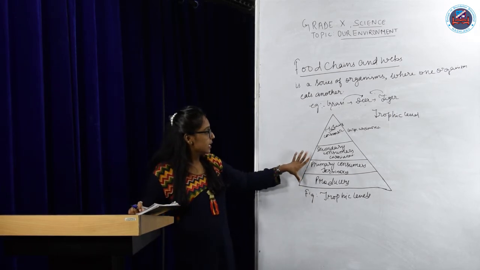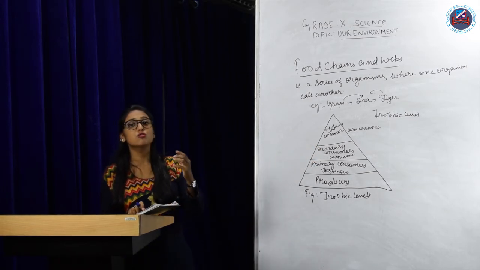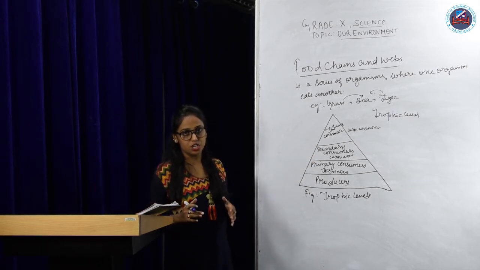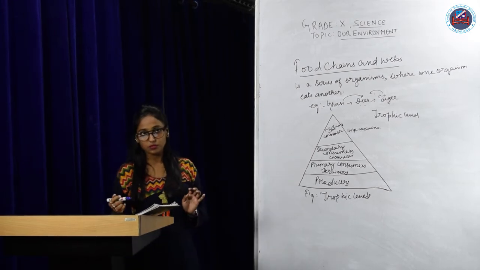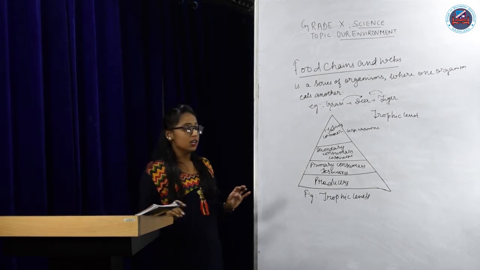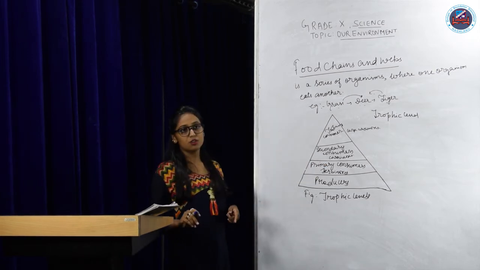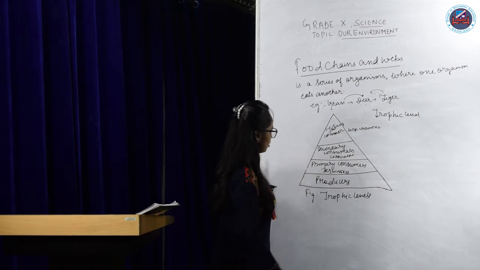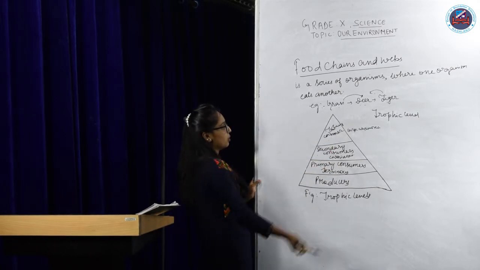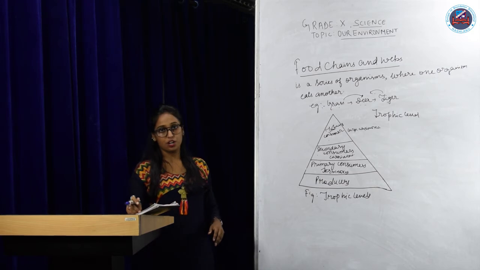Now the interaction among these components also involves the flow of energy from one component of a system to another. The second level is taken up by the primary consumers or the herbivores, the secondary consumers or carnivores take the third, and the fourth trophic level is taken by the tertiary consumers or the large carnivores.